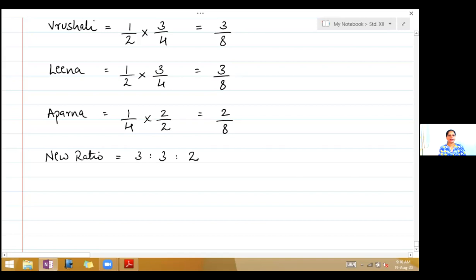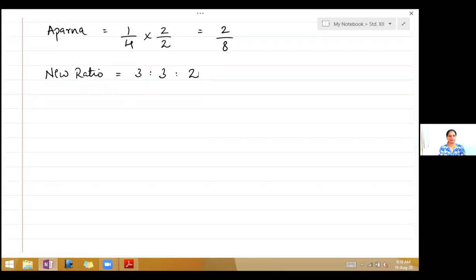Okay, next line, write adjustment of capital.